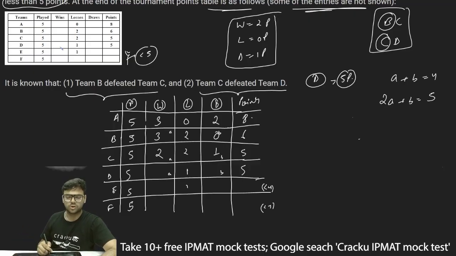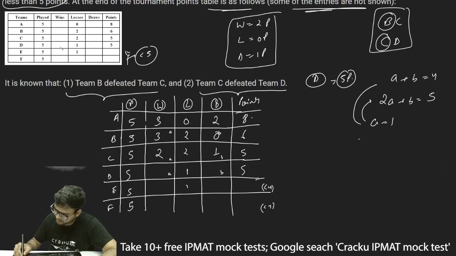For 1 loss there will be 0 points, so 2A plus 0 into 1 plus B into 1 is equal to 5. Again if I subtract this equation, I'll get A is equal to 1, and if I put this value back, I'll get B is equal to 3. So for D it will be 1 win, 1 loss and 3 draws.